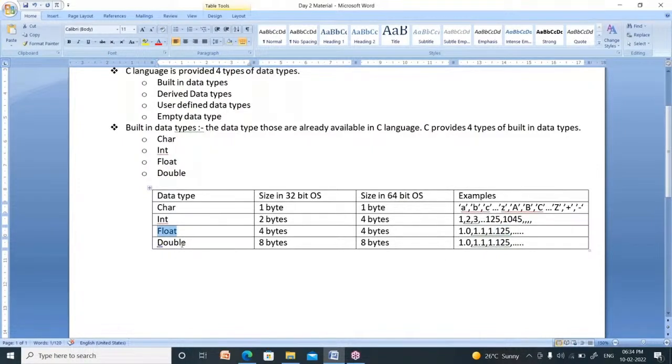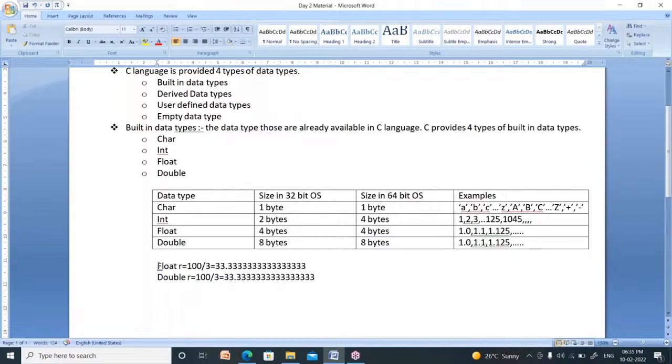So, first of all, we need to know the difference between float and double. I write an expression like this: float result equal to 100 by 3. I am creating a double value, result equal to 100 by 3, as one more expression here. What is the result of 100 by 3? The result is 33.333333 and so on. What is the result of 100 by 3 here? It is also the same, 33.33333333 and so on.